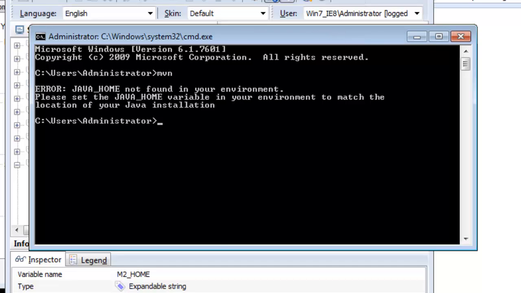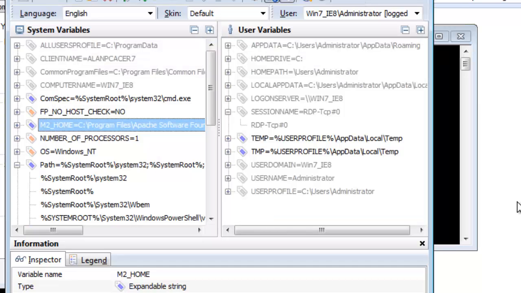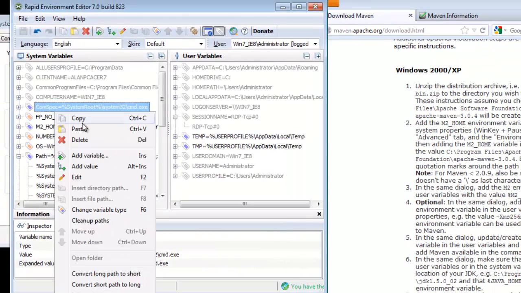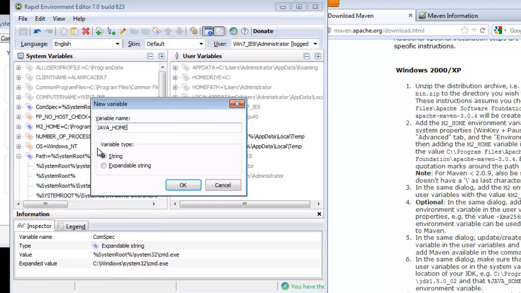We haven't set Java home yet. So now if I set Java home, and I'm going to add that in the system variables as well. Now I think the reason the M2 and the M2 home didn't work is that M2 was coming before M2 home, so it wasn't finding M2 home and expanding it.